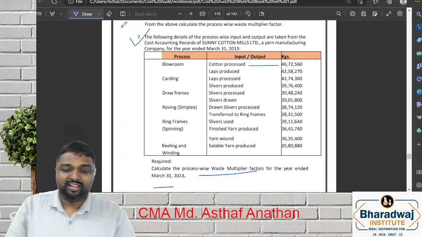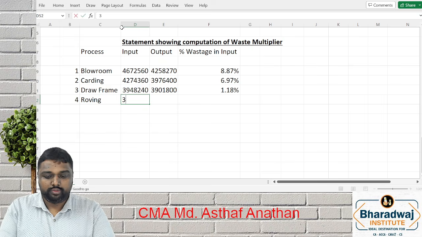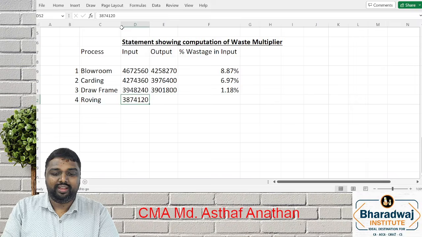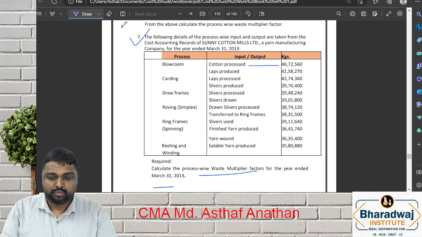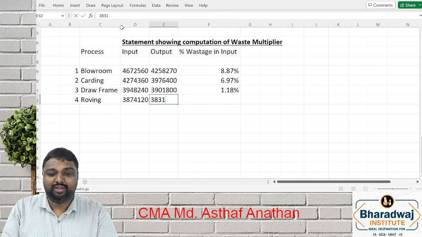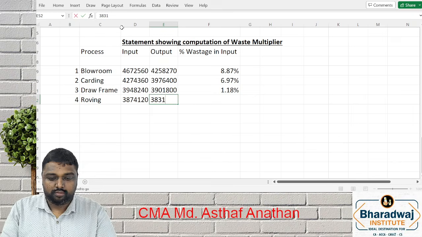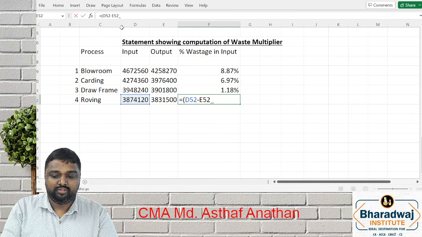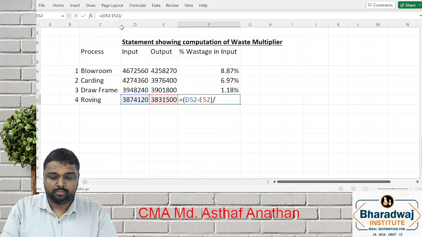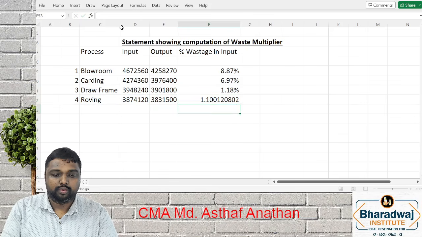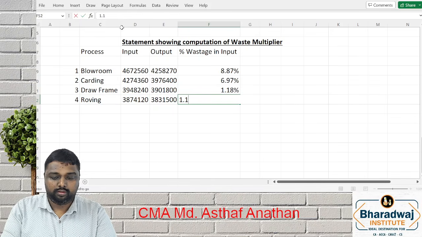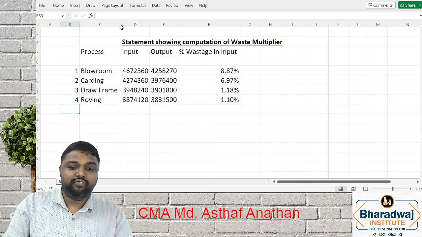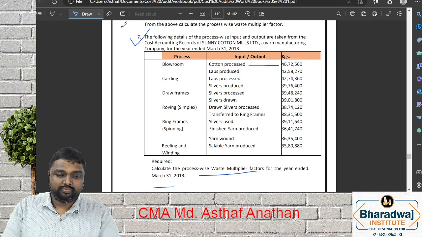Roving. Roving, what is the input? 38,74,120. And here 38,31,500. The same way we can find out the wastage. We'll get 1.1%. Correct? Moving further, what is the fifth one?